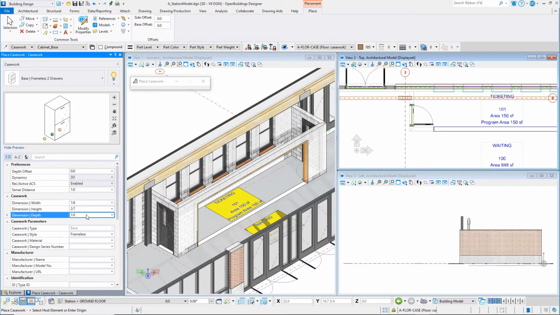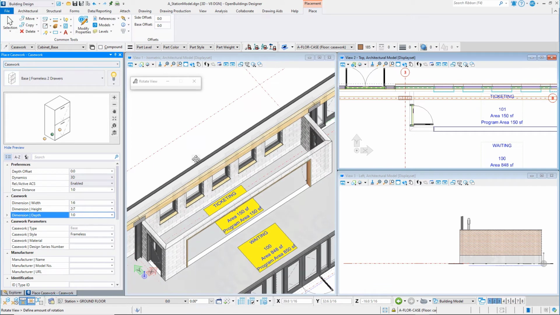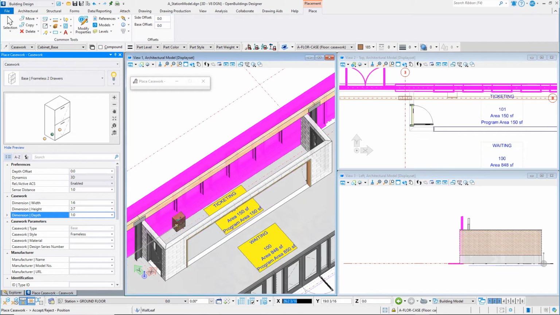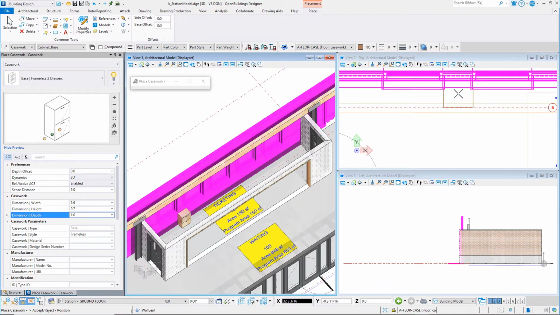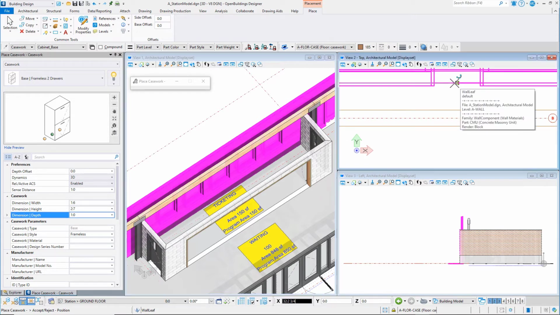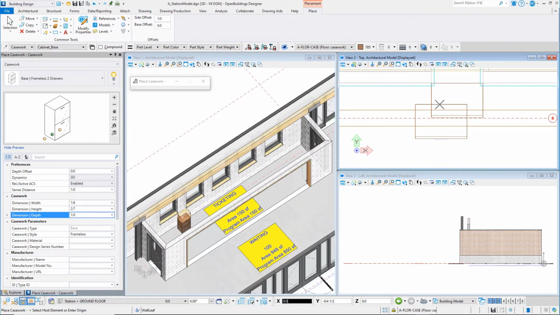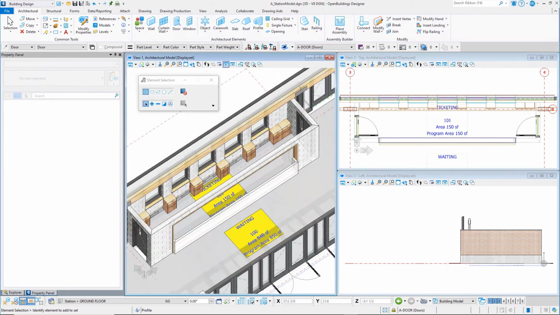To place the cabinet, select the face of the wall. Then select the position along the wall. Continue to place cabinets or copy the one already placed. Next, we will add the counter.